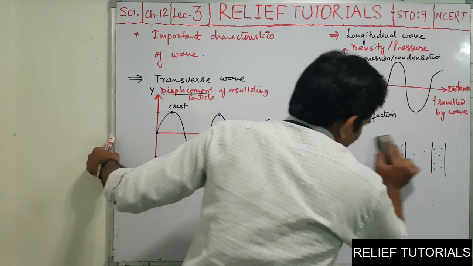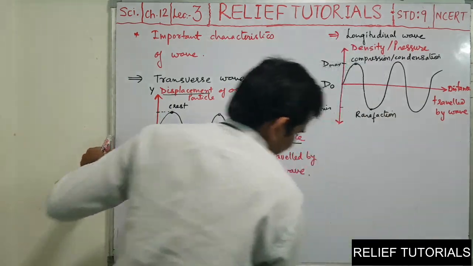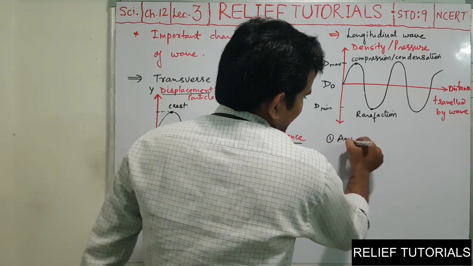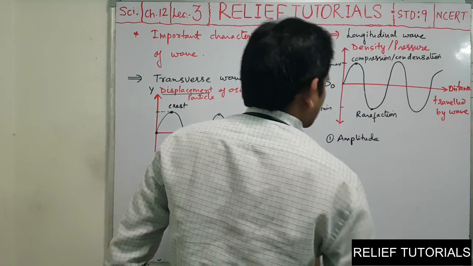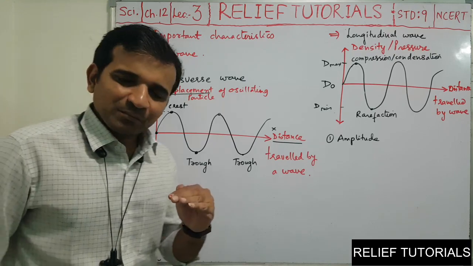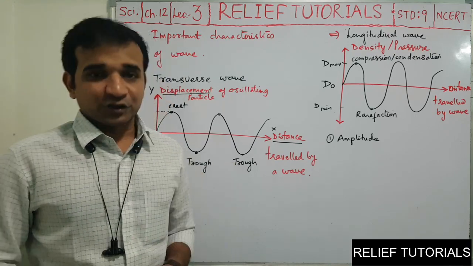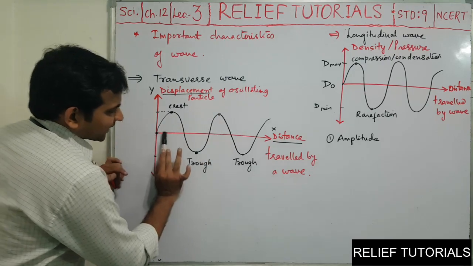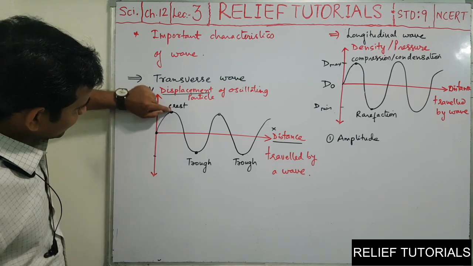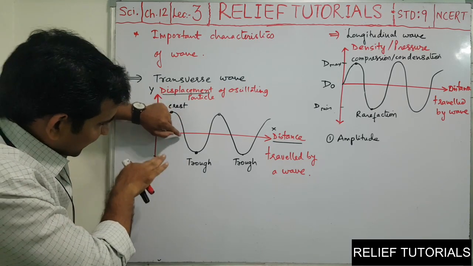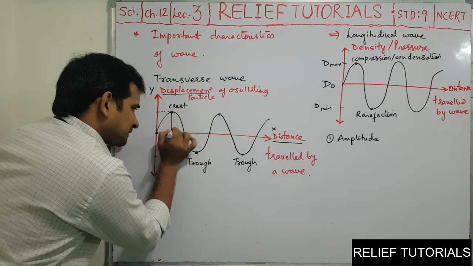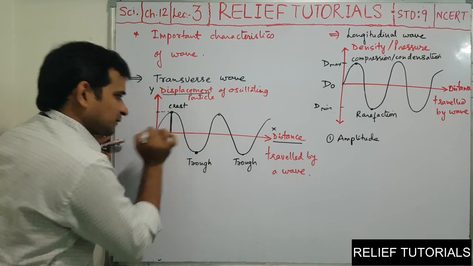Now, in these graphs, there are some terms to be studied. The first term is the amplitude of a wave. What do we mean by the amplitude of a wave? It is the maximum displacement of a wave from the mean position. In both graphs, this line indicates the mean position. The wave goes maximum up to this point, then again goes down, maximum on this side. So this is the maximum displacement of a wave from the mean position.